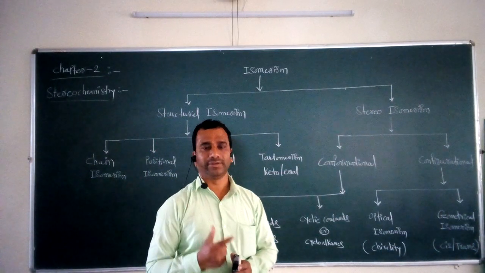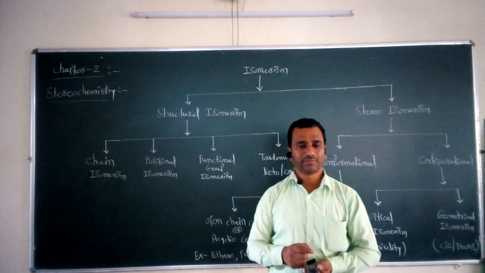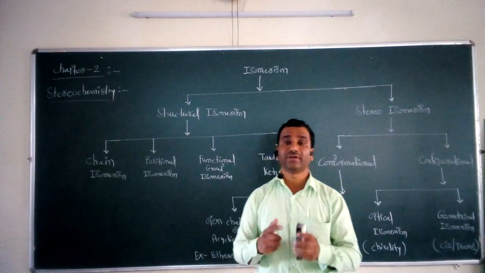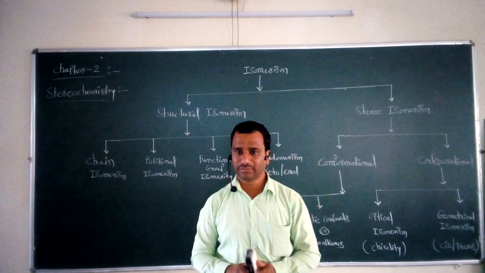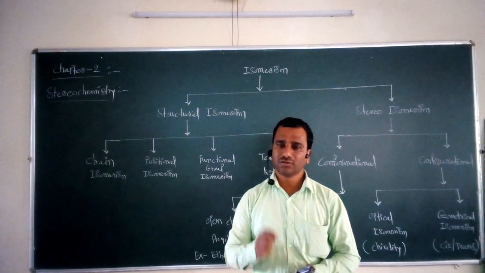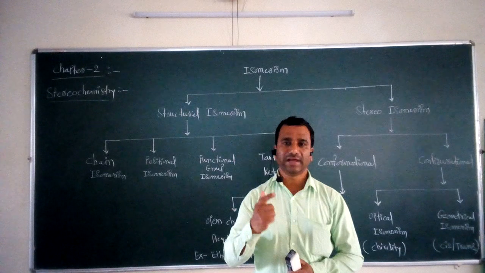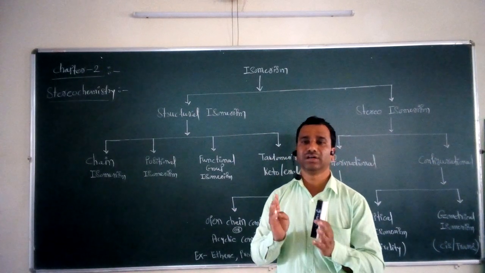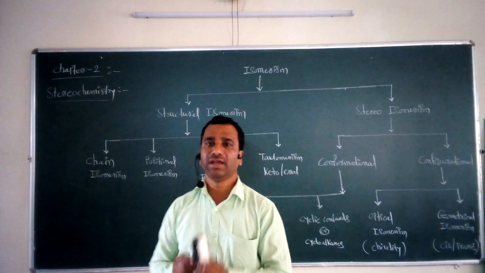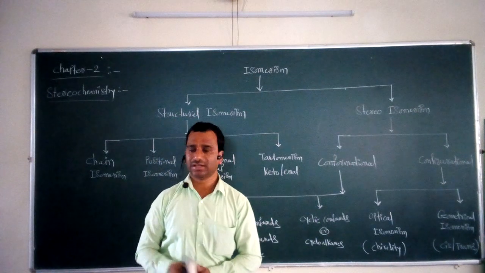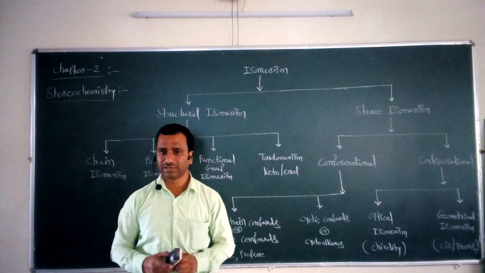Isomerism is the phenomenon in which organic compounds having the same molecular formula have different structural formulas; then those organic molecules are called isomers, and that phenomenon is called isomerism. If we want to study isomerism under the heading of stereochemistry, it is broadly classified into two broad classes. This classification is very important in order to study the further points present in this chapter.